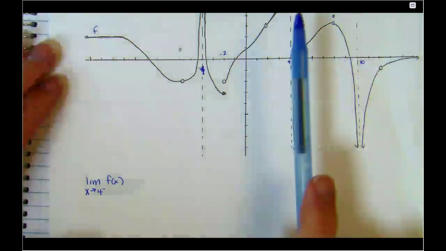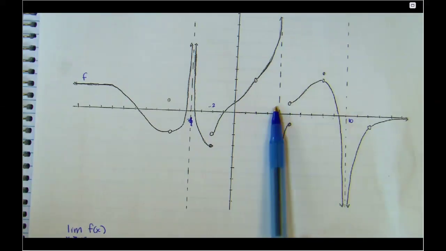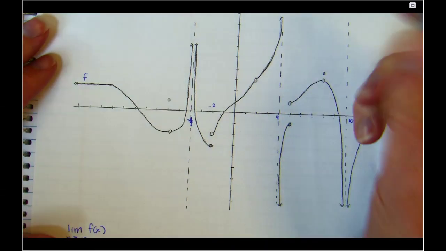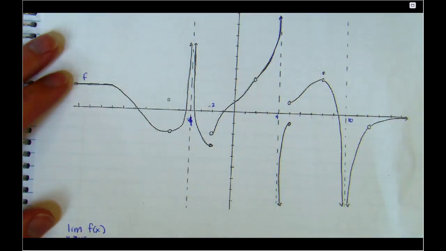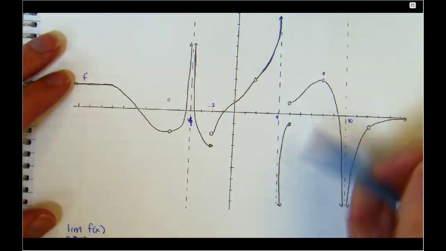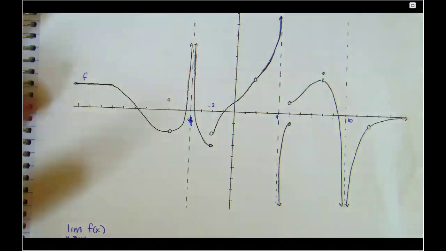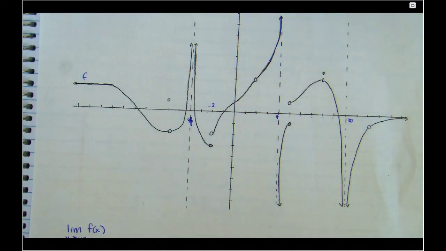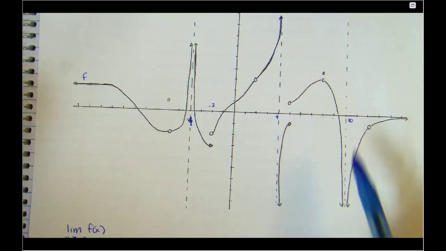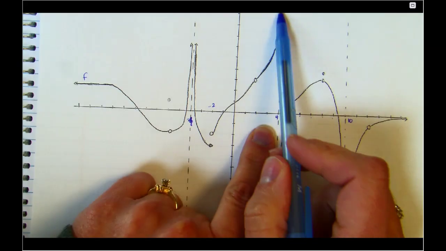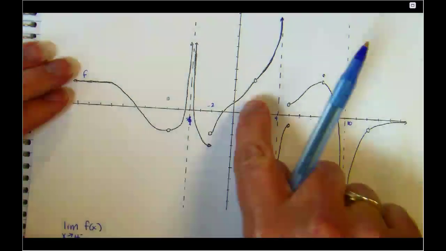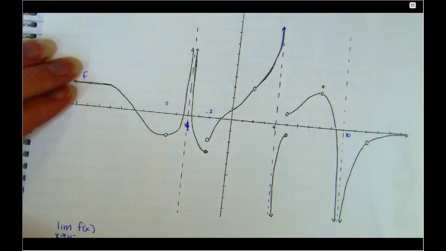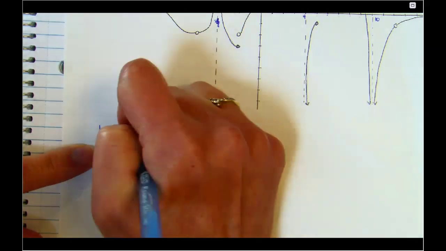Remember that you pick 4, and it's been a while since we've done graphs. You pick 4 and you go to the left of it and you start going toward 4. Well, this goes up. With the asymptote and that behavior there, we know that this will never stop going up. That's what's true about an asymptote: as you get closer and closer to 4, the graph continues to go up or down as the case may be. That's what makes it a vertical asymptote. So what are we looking at for its behavior? It just keeps going up. And so we can say that the answer to this is infinity.